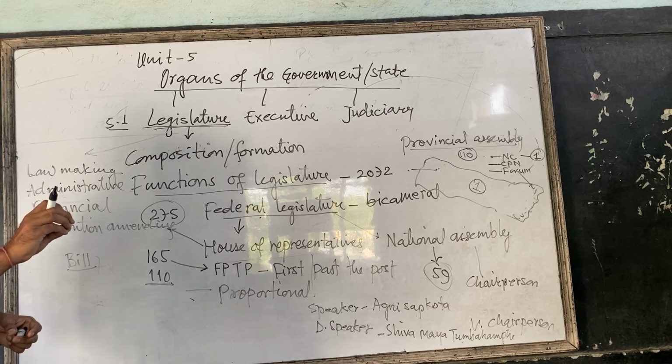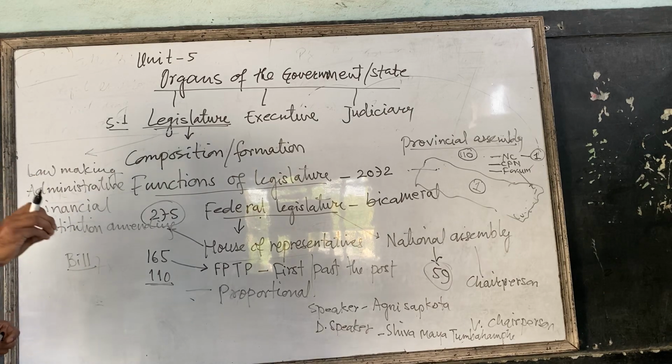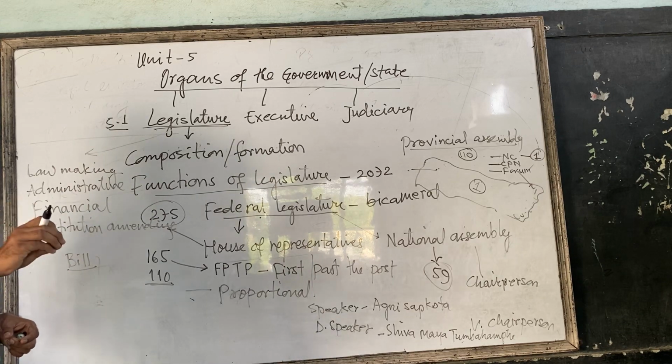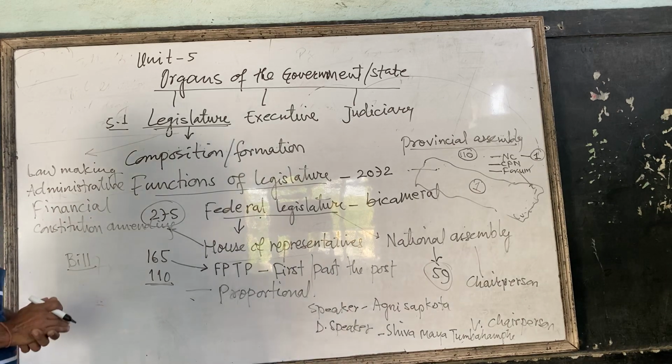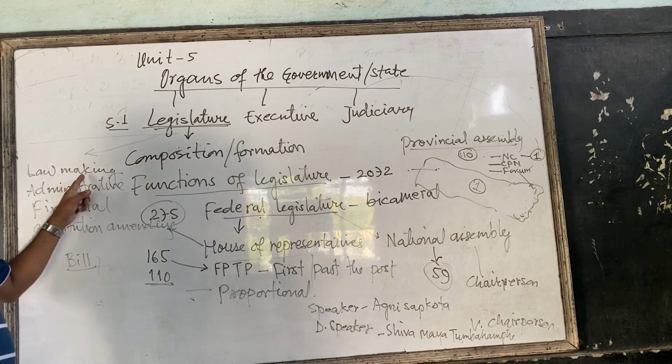the bill which is presented in the Parliament or House of Representatives, discussed by the members of the House of Representatives and passed by the House of Representatives, goes to the President, and the President approves it. After the approval of the President, the law is made, and this law is implemented by the executive in the country. So in this way, law is made.